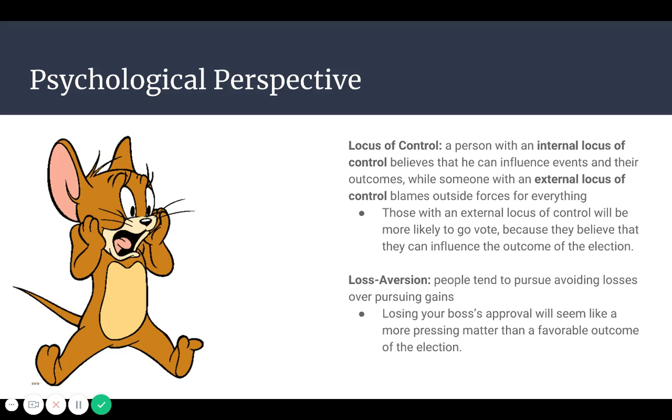From the psychological perspective, the locus of control is whether a person with an internal locus of control believes that he or she can influence events and their outcomes, while someone with an external locus of control blames outside forces for everything. So those with an internal locus of control will be more likely to leave work and go vote because they believe that they can influence the outcome of the election in some way.